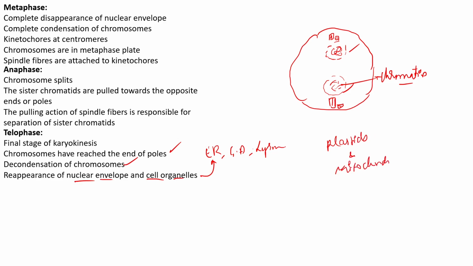Now you have to remember that the mitochondria and plastids actually don't disappear during the mitosis. Instead, the mitochondria or the plastids that are present at the nearest pole become part of that particular cell.